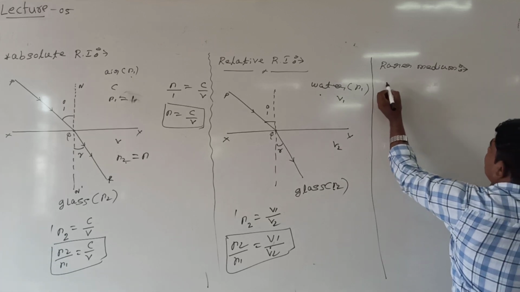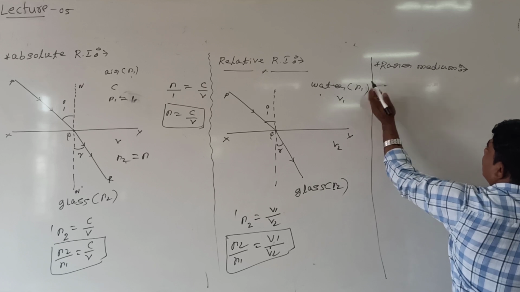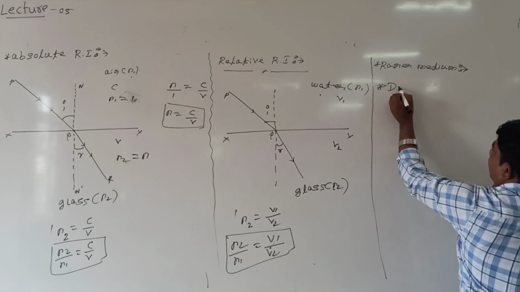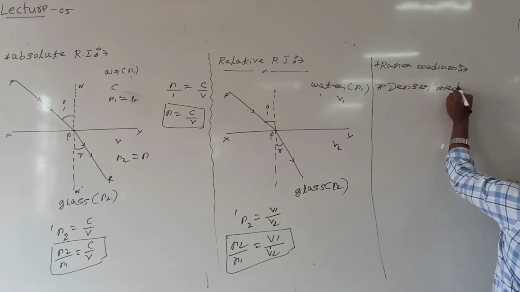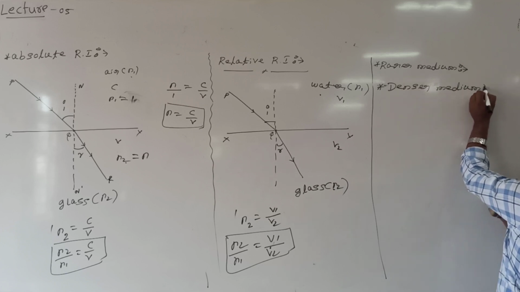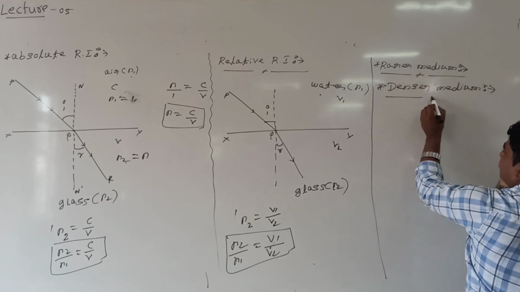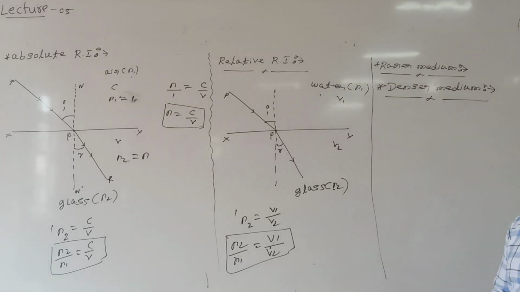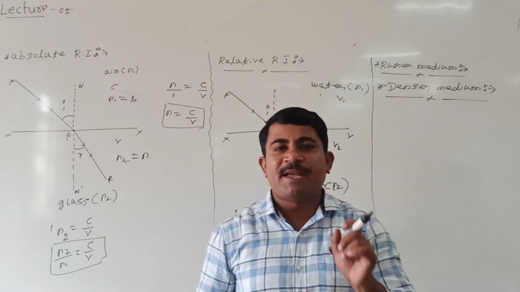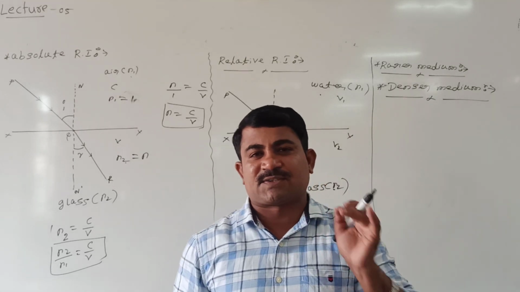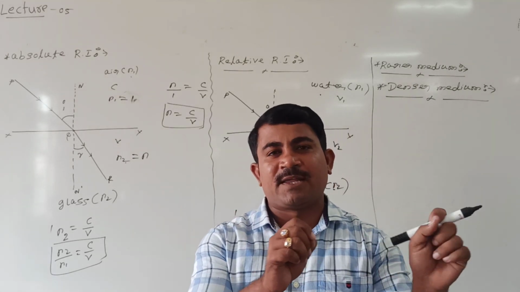Rarer medium, and second one denser medium. Second one we are calling denser medium, right? Rarer medium means the medium which has lower refractive index. The medium which has lower refractive index, that we are calling rarer medium.